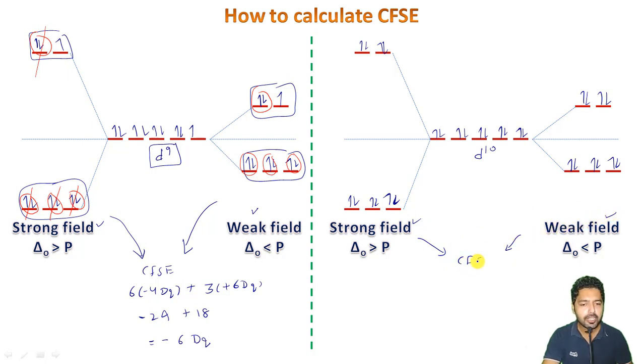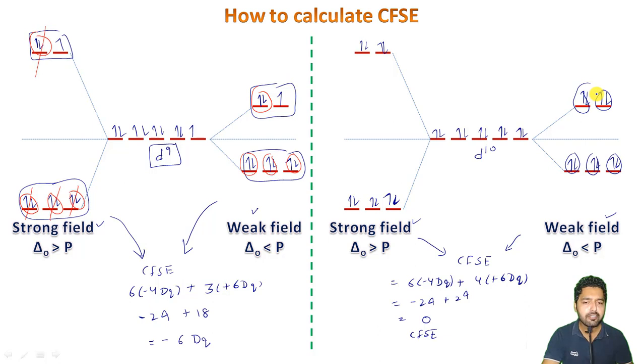So jointly we can calculate the crystal field stabilization energy, and that will come out to be 6 into minus 4 Dq plus 4 into plus 6 Dq, which will give me minus 24 plus 24, which will give me 0 crystal field stabilization energy. And there are all natural types of pairings here, so even if we are having a strong field, the pairings will cancel each other, and there is no need to add any pairing energy here in case of strong field type of ligands, right?